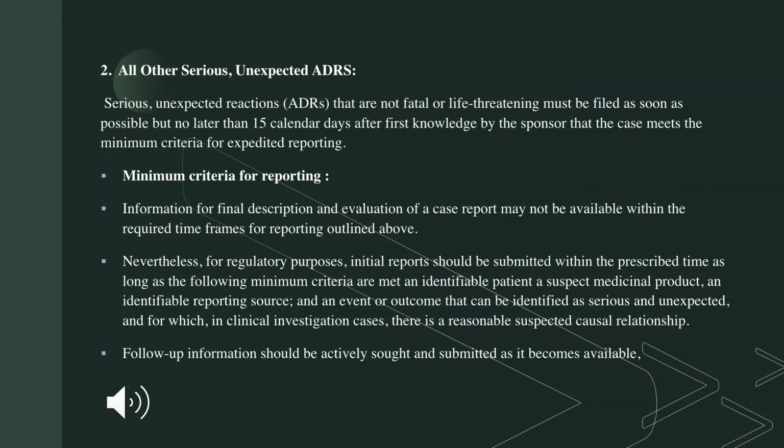So what is the minimum criteria for reporting? So we have to describe what is the ADR, what event has occurred, what are the initial reports, what is being prescribed for that particular patient, what you suspect about this medicinal compound, and what is the relationship between this drug and the expected ADR. All this information should be given. So if the information is not readily available, whatever initial information you have, that should be reported, and then the information should be collected and reported to the regulatory authorities.